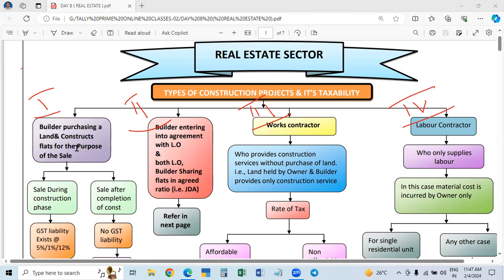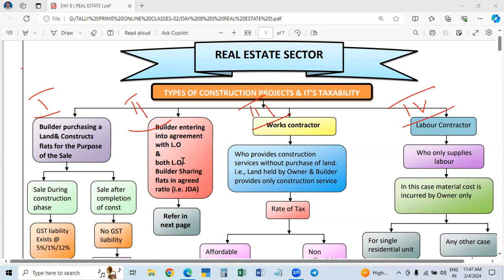First one is the builder purchasing a land and constructing for the purpose of sale. Mostly we are concentrating on residential real estate, and commercial also will be included. So the builder will purchase the land for himself, and construct the buildings. You can call them residential flats or residential units. He will construct the units for selling to the customers. So this is the one: purchasing the land, constructing and selling.